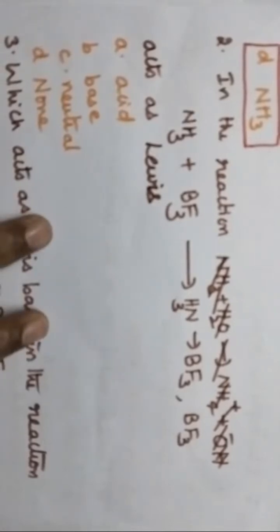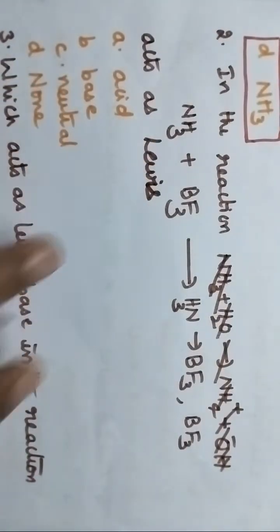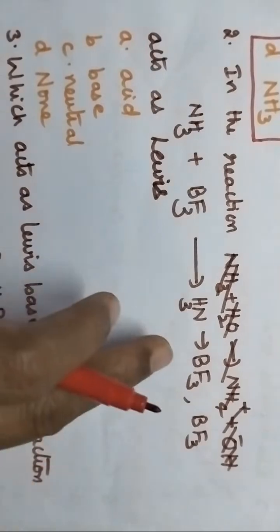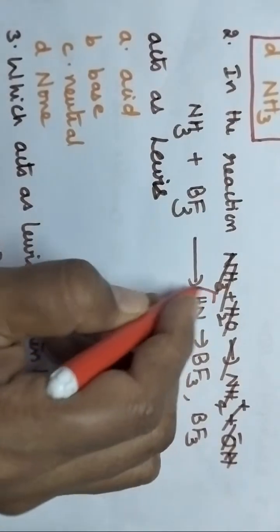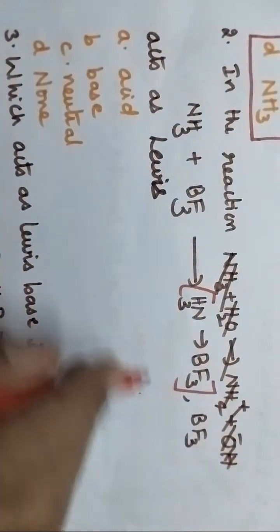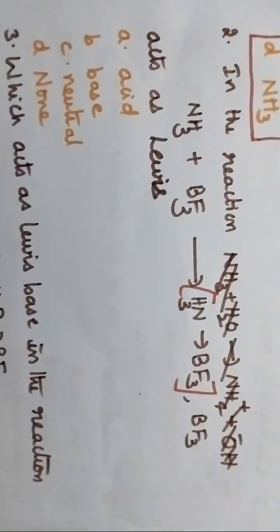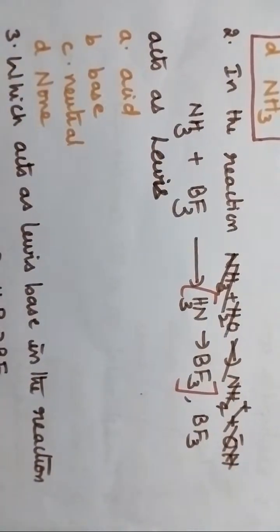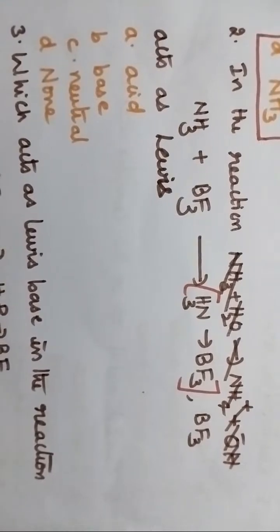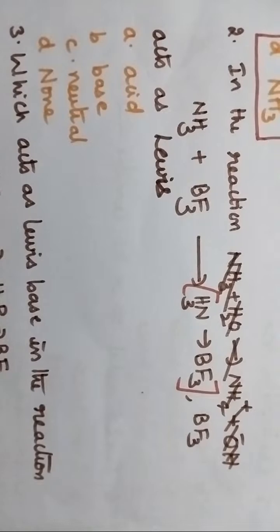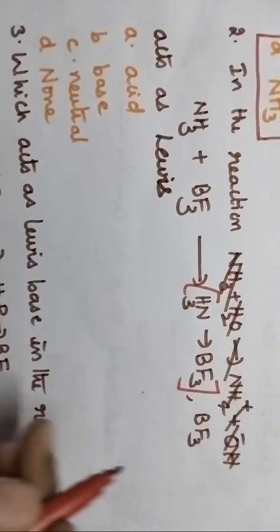Moving to the second question. In the reaction, NH3 plus BF3 gives rise to NH3 coordination covalent bond with BF3. So, what is the nature of BF3?